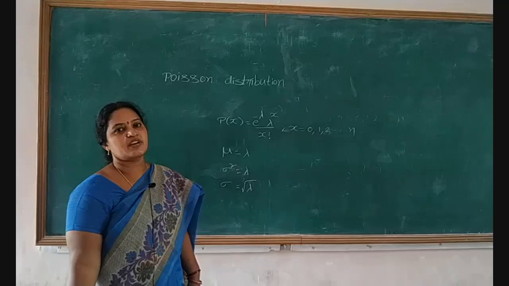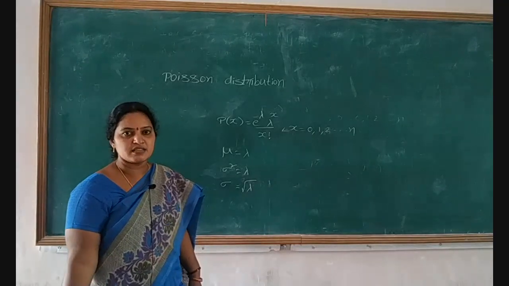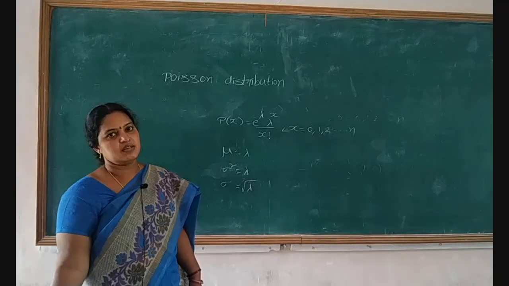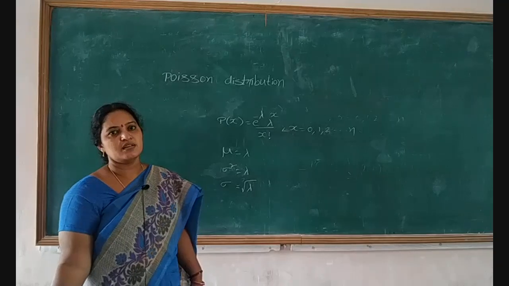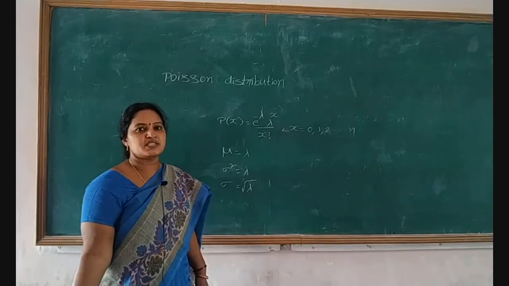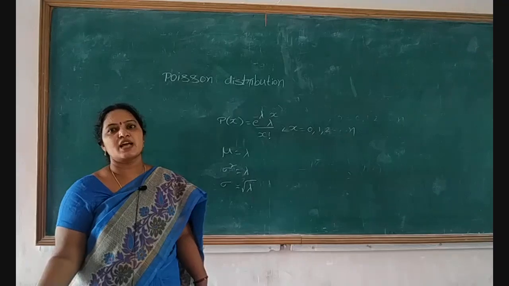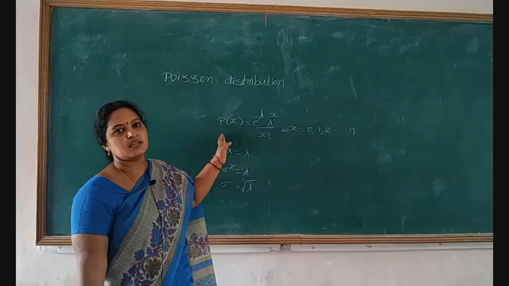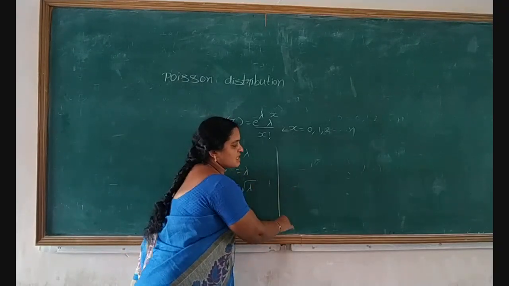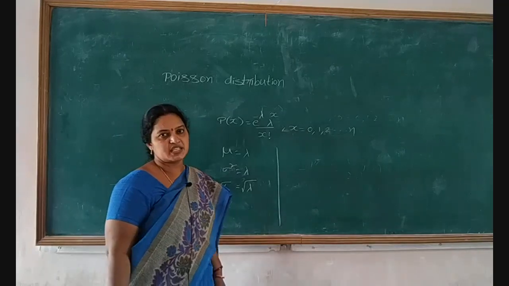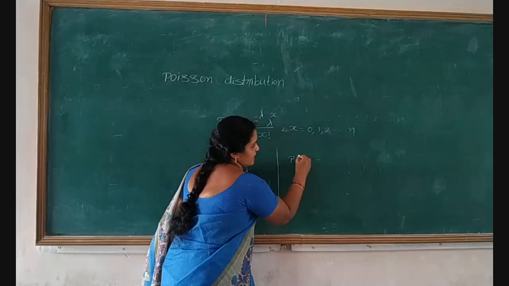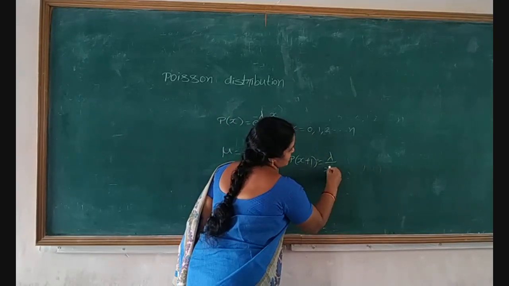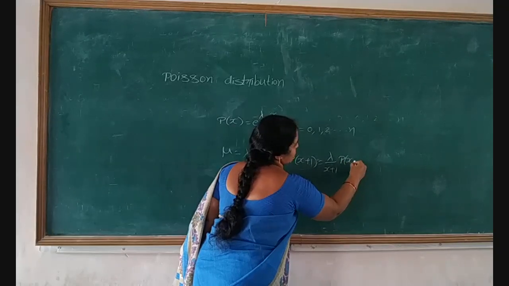If lambda value is an integer, then the mode is lambda and lambda minus 1. In this case it is bimodal. If lambda is not an integer, then the integral part of lambda is the mode for the given Poisson distribution. The recurrence relation for the Poisson distribution is given by p of x plus 1 equal to lambda divided by x plus 1 into p of x.